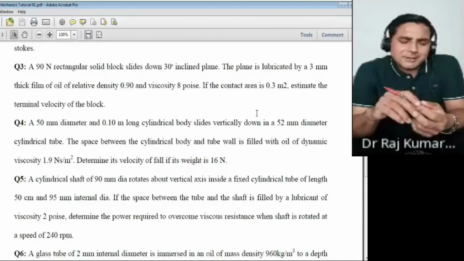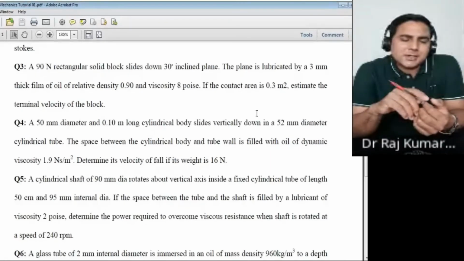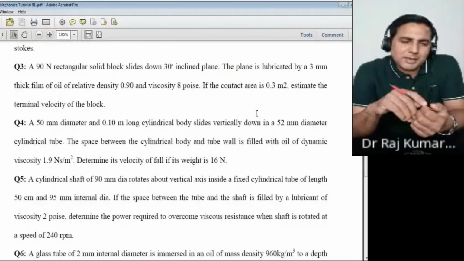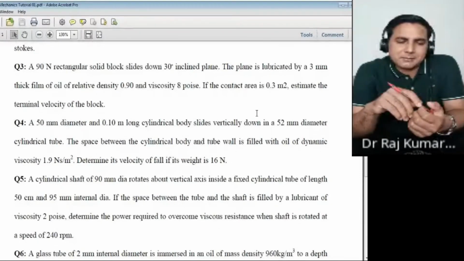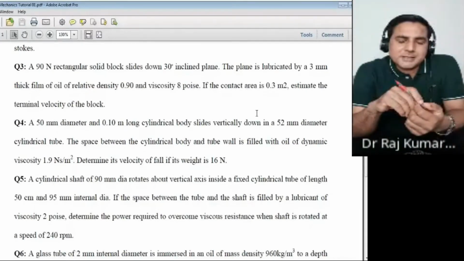Just read the question number 4. A 50 mm diameter, 0.1 meter long cylindrical body slides down vertically in a 52 mm diameter cylindrical tube. The space between the cylindrical body and tube is filled with oil of dynamic viscosity 1.9 Newton second per meter square. Determine its velocity of fall if weight is 16 Newton.